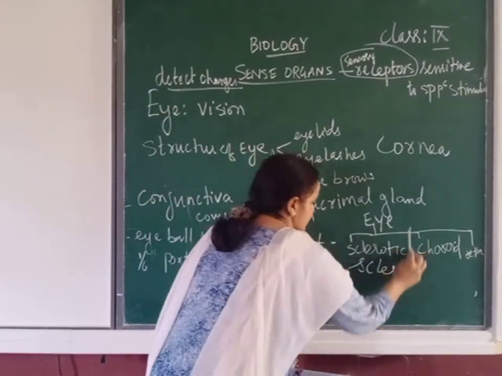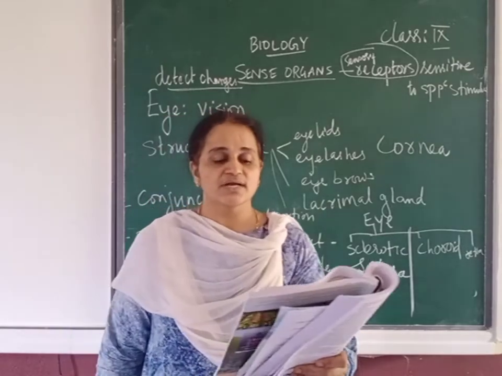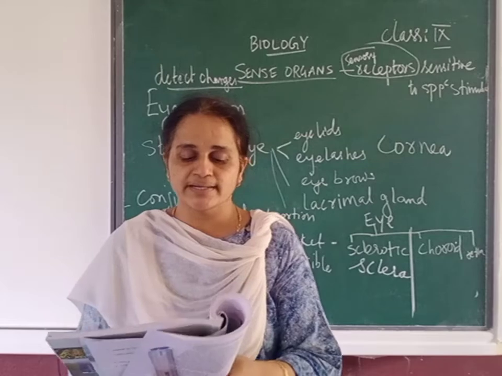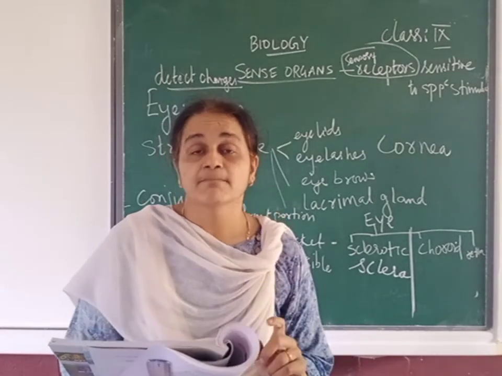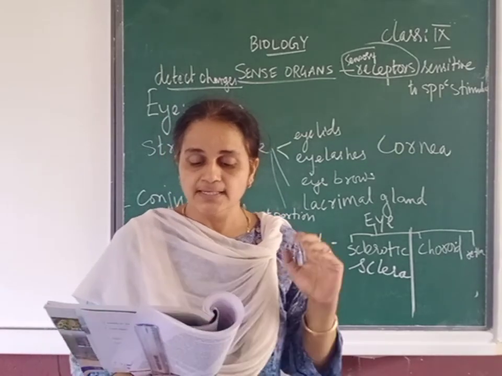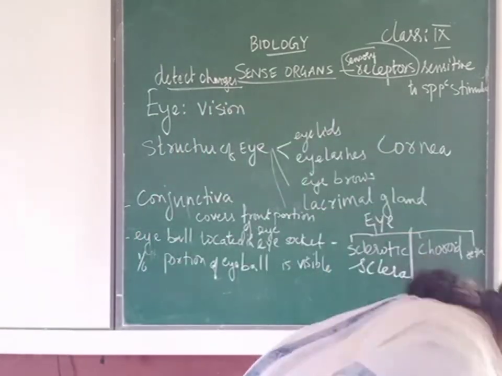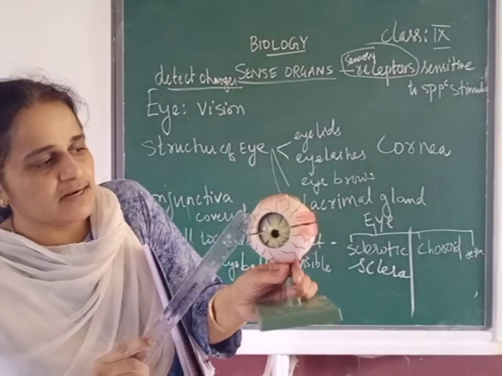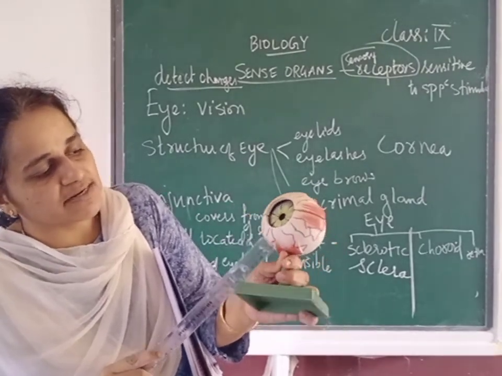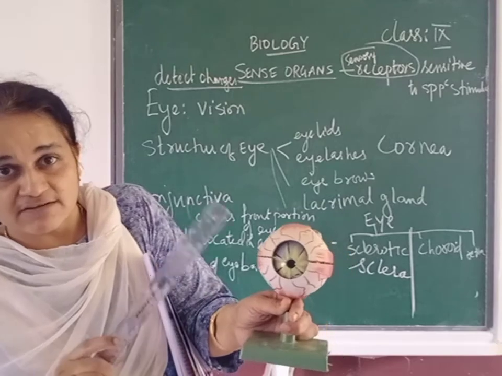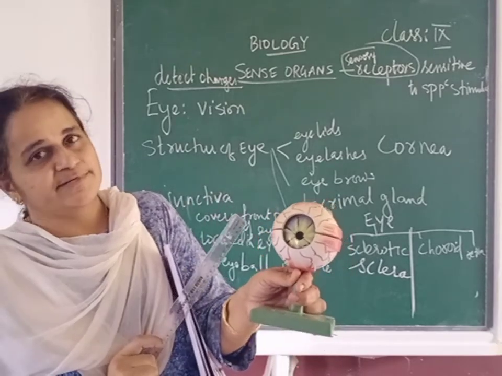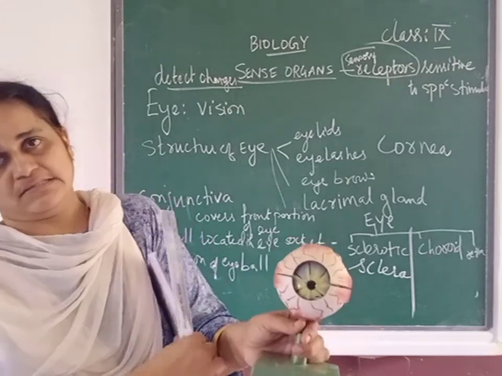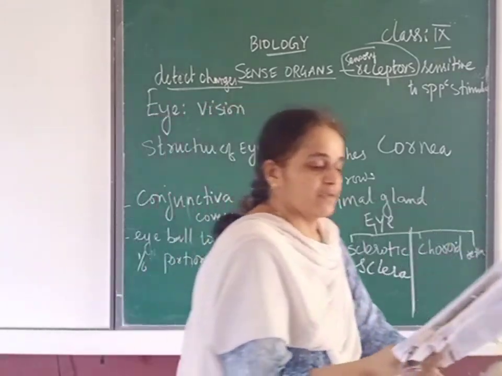The second layer is the choroid layer. First layer over, sclerotic layer. The second layer is called the choroid layer. And what does this choroid layer do? This choroid layer is black in color and contains a lot of blood vessels. Now if I take this model of the eye, see here, you can see red spots and red lines. So that is our choroid layer. Did you understand? Choroid layer has many blood vessels, so it looks that way.